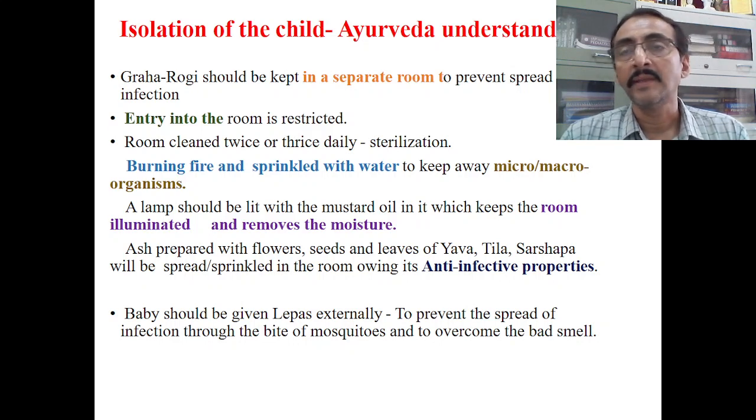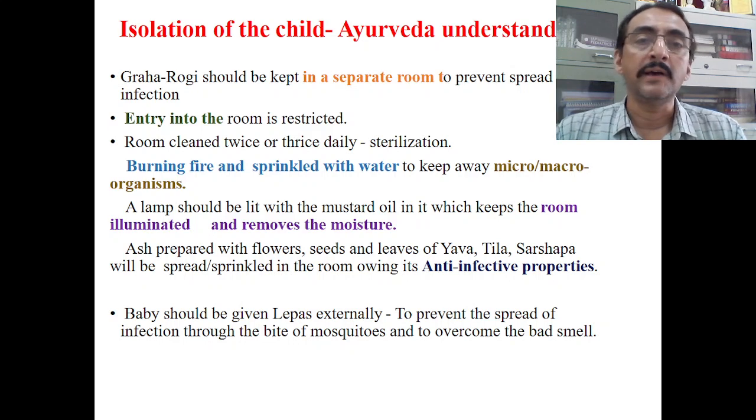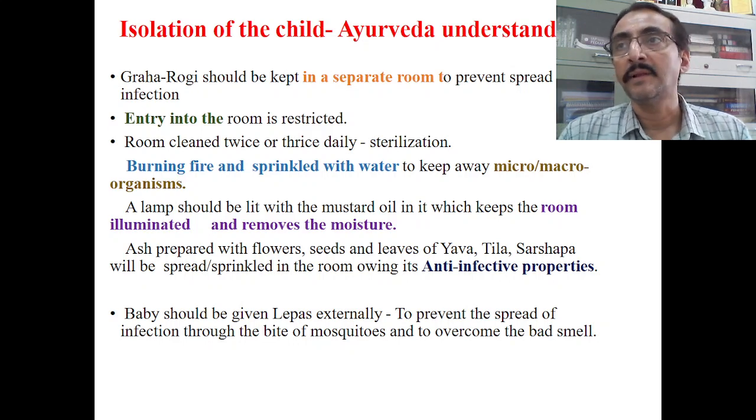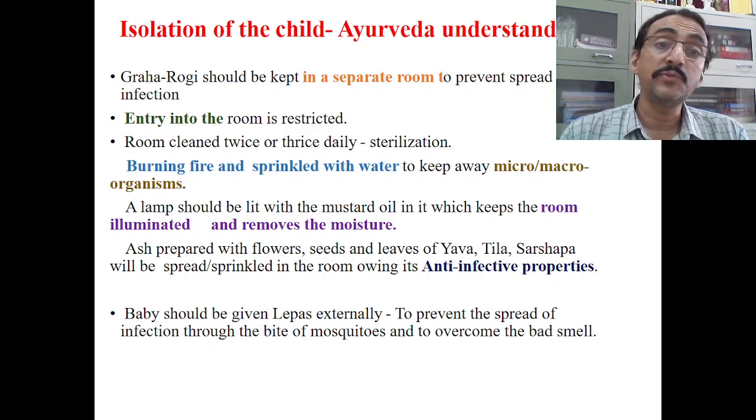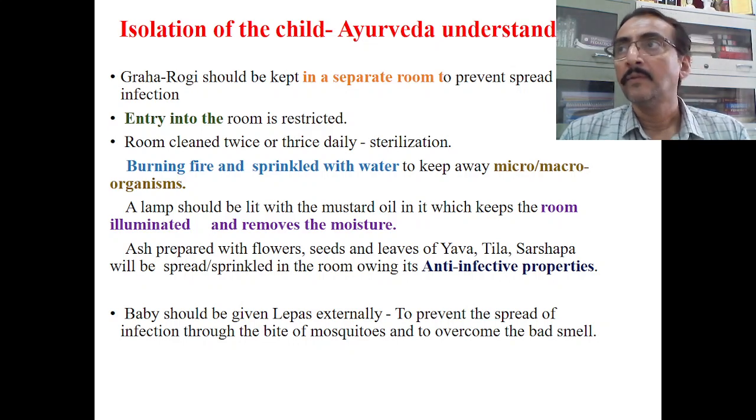In the classics it is told that for the room where the Graha Rogi has been kept, there should be restricted entry or no entry. That room should be cleaned twice or thrice daily. That means the room should be under sterilization surveillance, all sterilization methods should be followed, and aseptic measures have to be strictly followed.